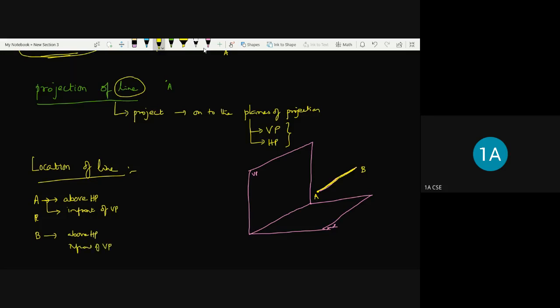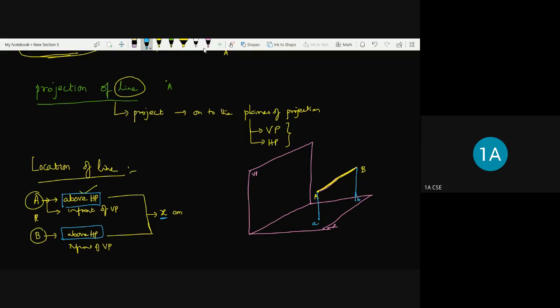See, when I'm saying this, if both points A and B are at the same distance from HP, that is the horizontal plane, say X centimeters, I'm talking about the above-HP distance of A and the above-HP distance of B. Both are lying at the same distance, X centimeters, which means these two distances are equal. And the top view we obtain is A, and this is going to be B.